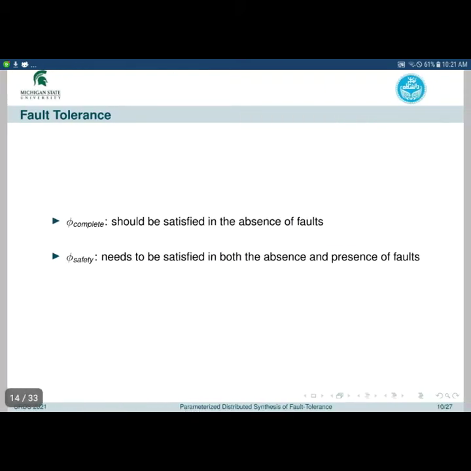Now, let's quickly review the concept of fault tolerance. We have two types of specifications: phi complete, which should be satisfied in the absence of faults, and phi safety, which should always be satisfied whether or not a fault has occurred.